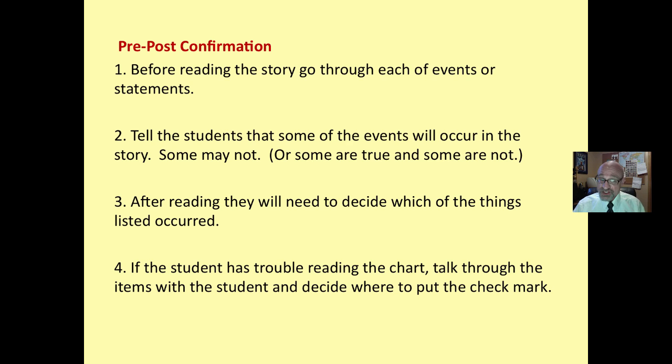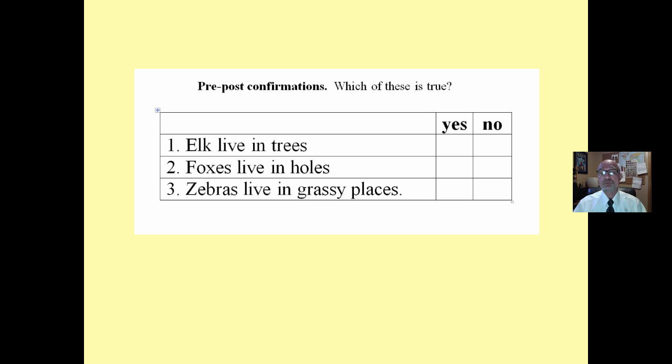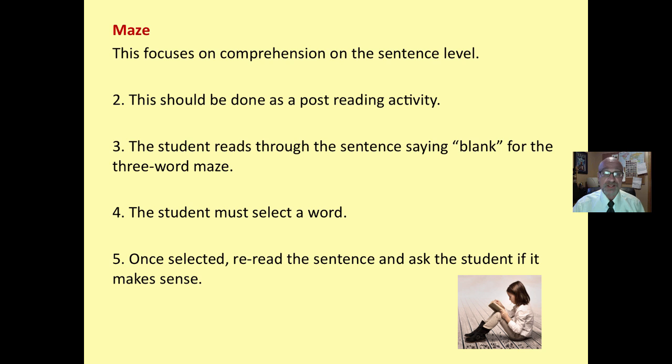And again, if students have trouble reading the chart, talk through the items with the student and decide where to put the check mark. So they're reading through yes or no, then they have to read for a purpose to see which of these occurred or which is true, yes or no. They are reading for a purpose. That's a cognitive process. Read for a purpose to determine something.